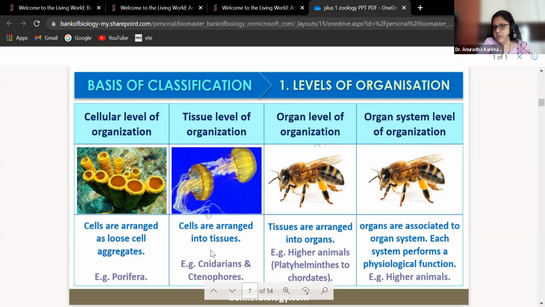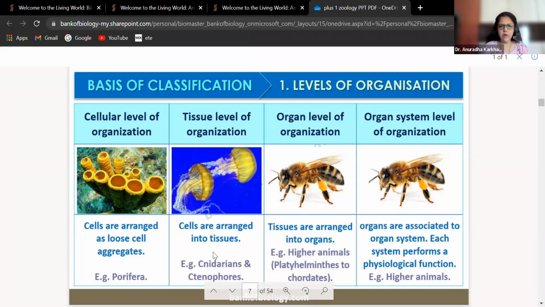Cells are arranged into tissues. So एक है simple cell का aggregation which is called as cell aggregates, porifera में. उससे थोड़े एडवांस्ड क्या हो गए, the cells will be arranged in a typical tissue form. Okay, that is going to be your cnidarians and ctenophores. Organ level of organization में क्या है देखो, organ बन रहा है अभी. So tissues are arranged in organs. Example, higher animals from platyhelminthes to chordates.